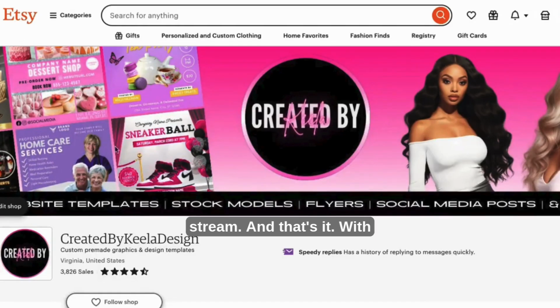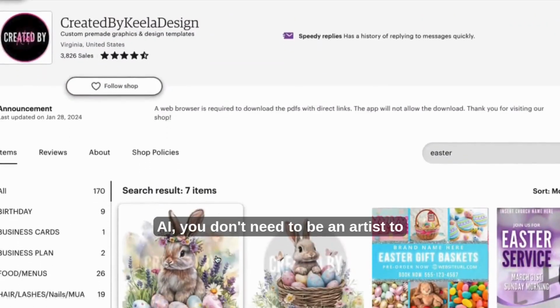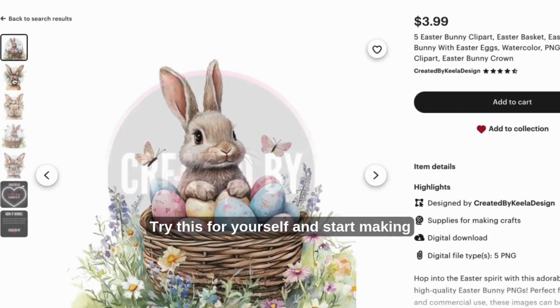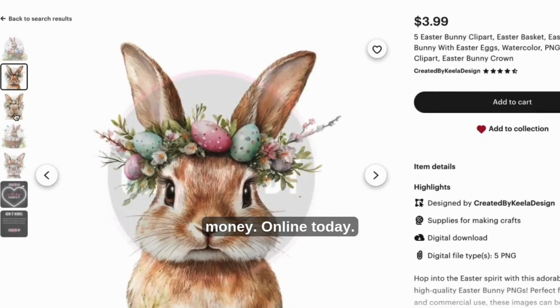And that's it. With AI, you don't need to be an artist to create and sell amazing designs. Try this for yourself and start making money online today.